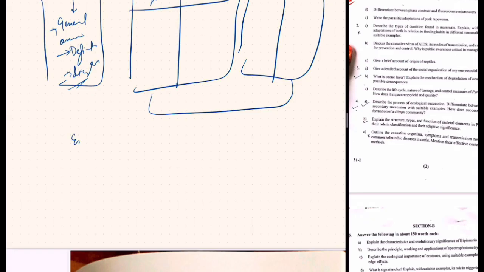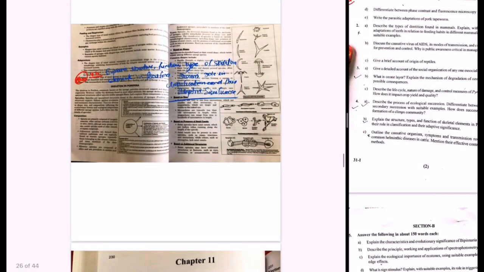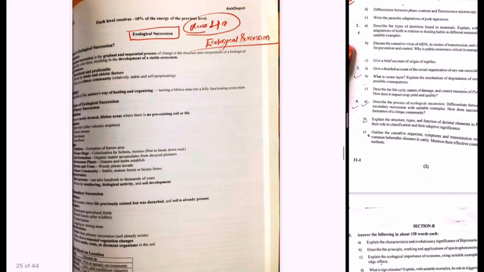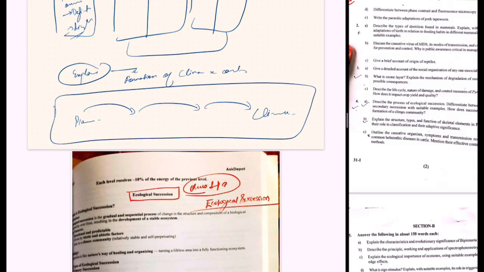So you have to explain the formation of climax community. So there will be stages, for example, from the pioneer to the climax community. So you have to show it in a proper format, with a proper diagram. There is a proper diagram for it.